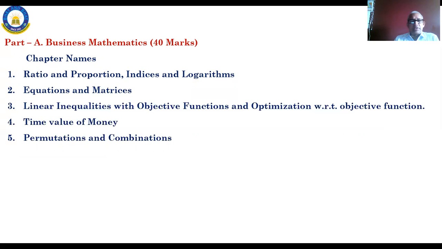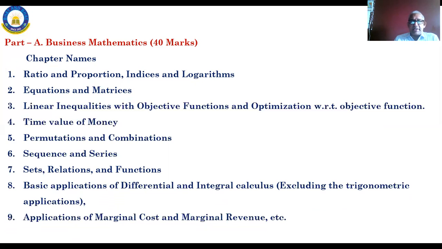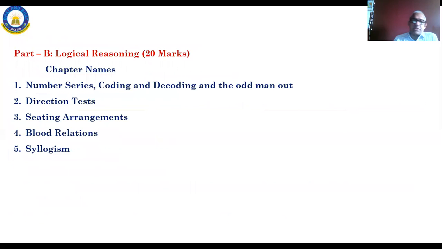And permutation combinations, all this you have studied, sequence and series. Again we'll recollect, learn the concepts, do the sums, and also find out how the questions will be set on the subject and all. Okay. Next, sets, relations and functions. And calculus part, 11th and 12th level you have studied this integral calculus, and trigonometry, right? That we'll study. And marginal cost and marginal revenue. This is cost accountancy part, something. Here it is the mathematical part we are studying: what is a marginal cost, what is a marginal revenue and all. That mathematical part we'll study here.